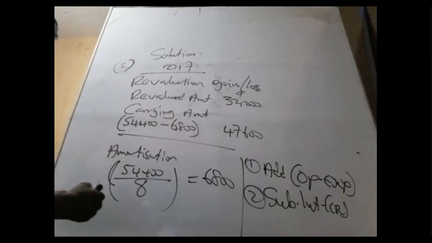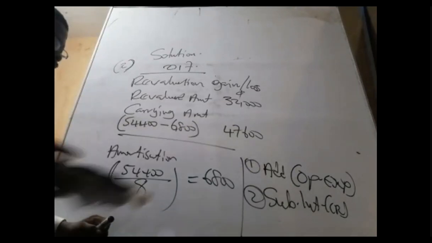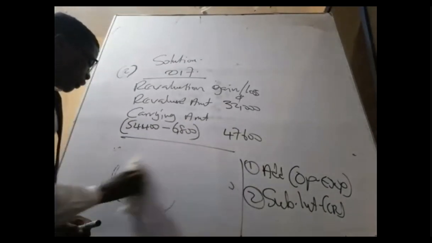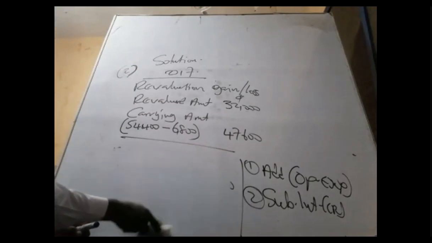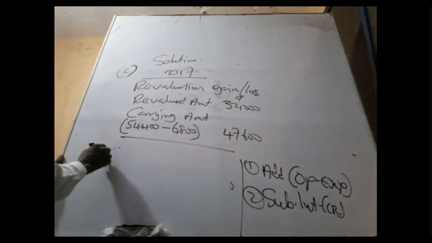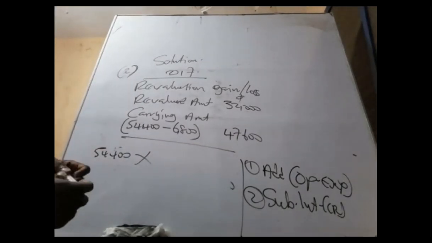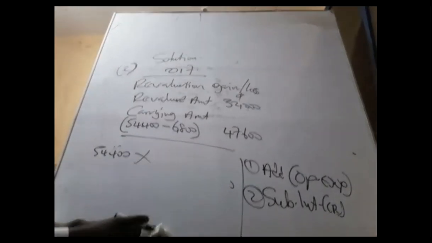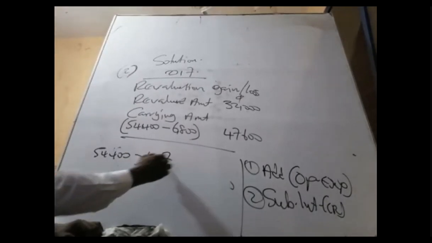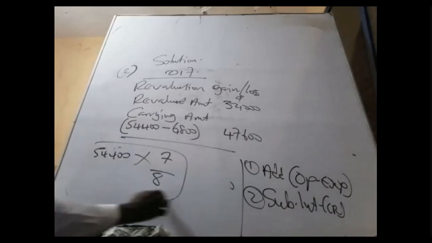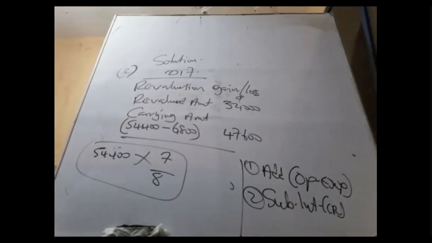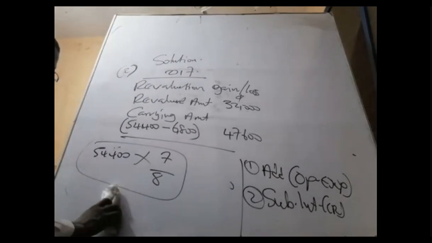If you want to get this figure, 47,600, so easily, just tell yourself that this 54,400 times the number of life remaining, the years of the asset remaining, 7 years, all over 8. If you do this calculation, it should give us this 47,600. So that is the current amount of it.